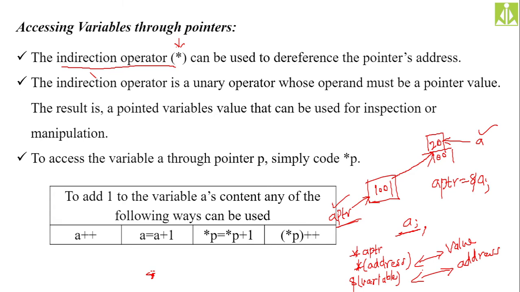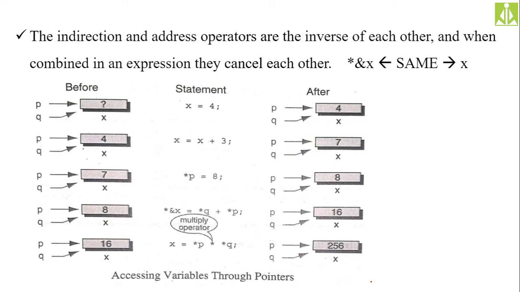Okay, where p is holding the address, we applied the indirection operator, so we are getting the value from a. Hopefully you understood this one. Now here you can see, before storing any value, we have created a variable x here. Variable x we have created, and two pointers, p and q.